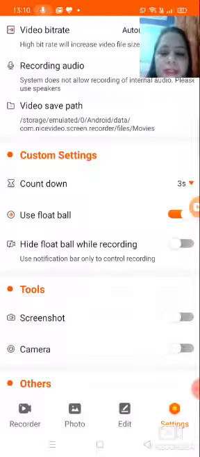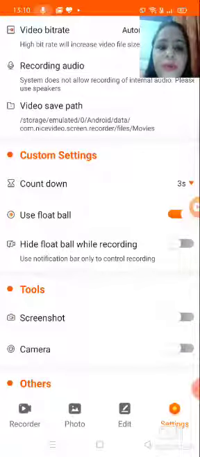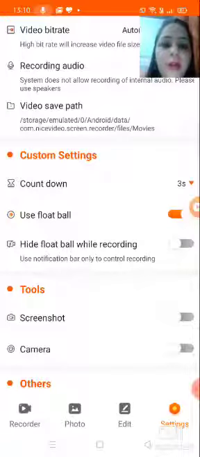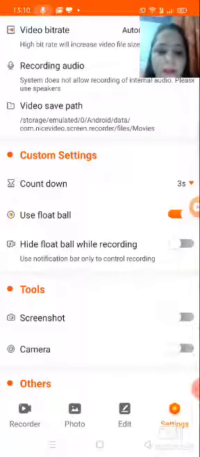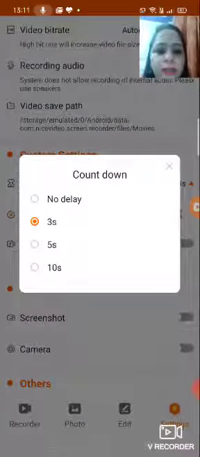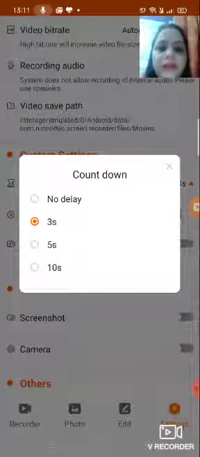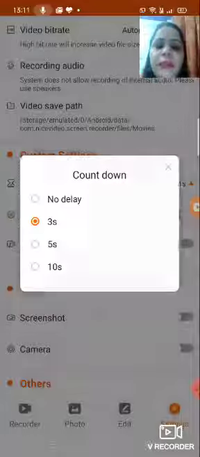Okay, now the next is the custom setting. The custom setting gives you the countdown. When you click on the video and audio button, it starts the countdown 3, 2, 1. If you want no delay, or if you want to get a 5 second or 10 second delay, just click on that.